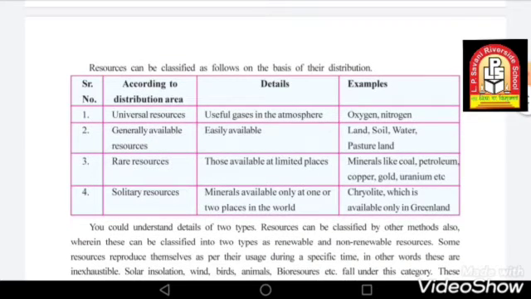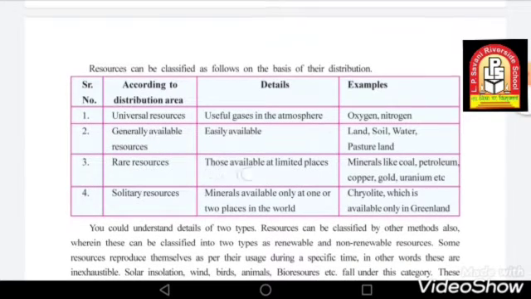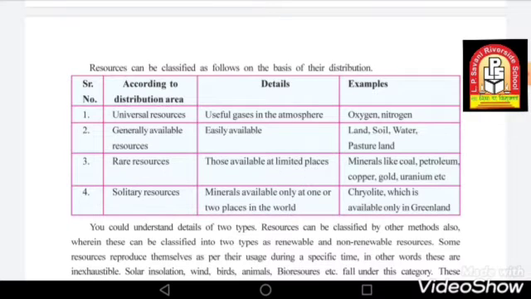Rare resources are those available at limited places. For example, all the minerals are not available everywhere. You cannot just start digging the land anywhere and get resources out of it.